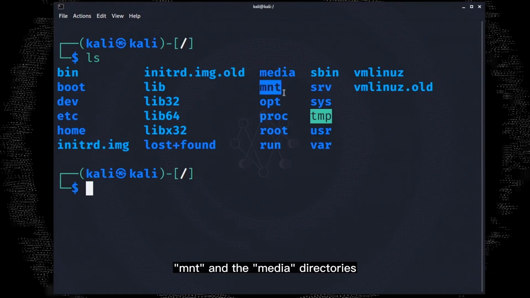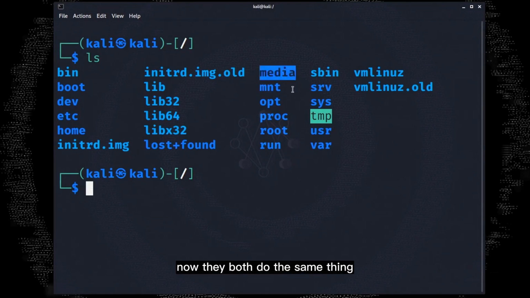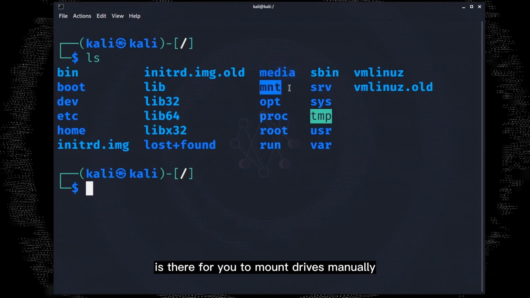Next, we only have two more things to cover and then we are done for today. So here we have the mnt and the media directory. Now they both do the same thing, which is mounting drives, but media basically mounts things automatically for you, whereas the mnt directory is there for you to mount drives manually using commands.